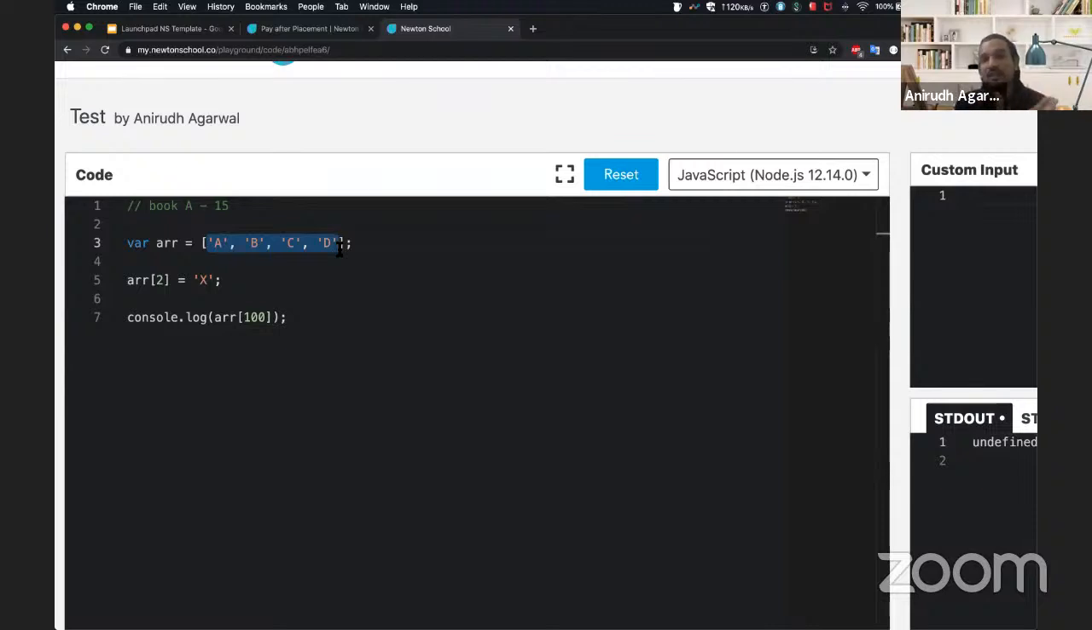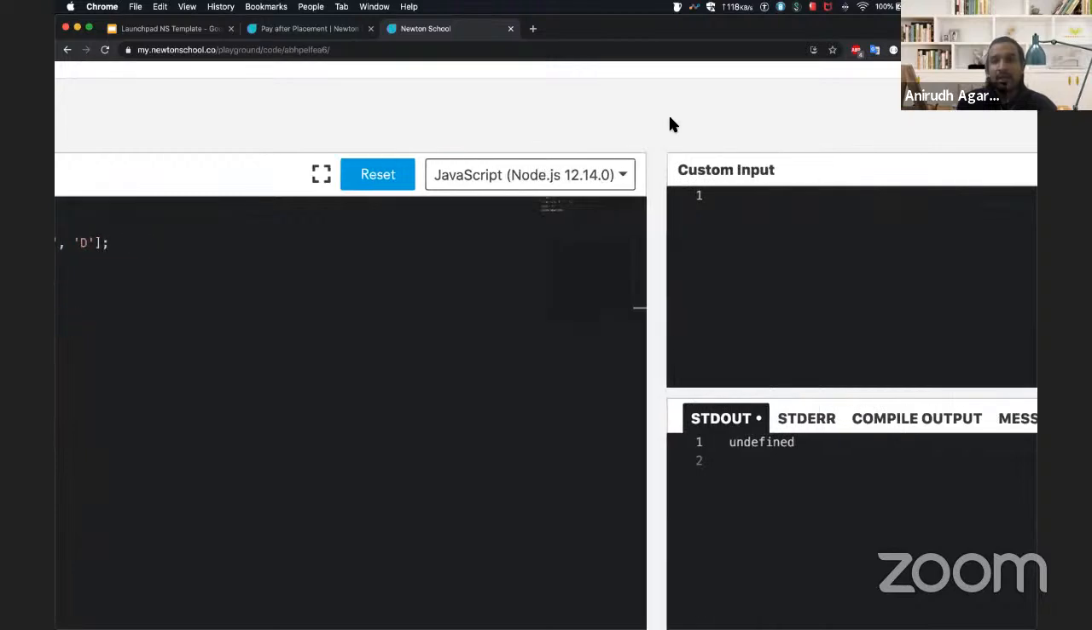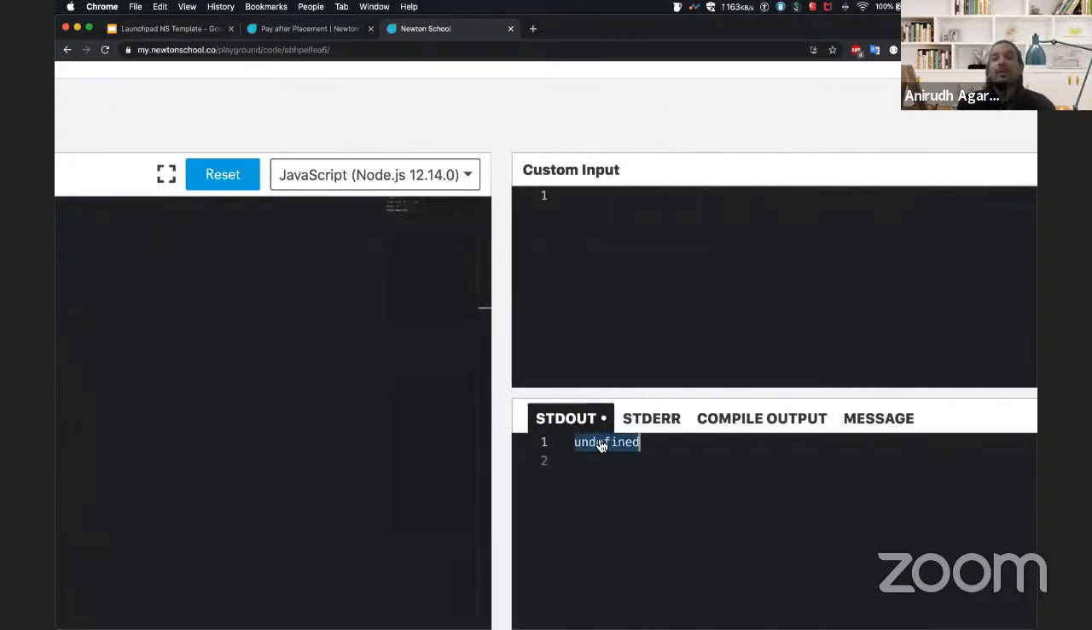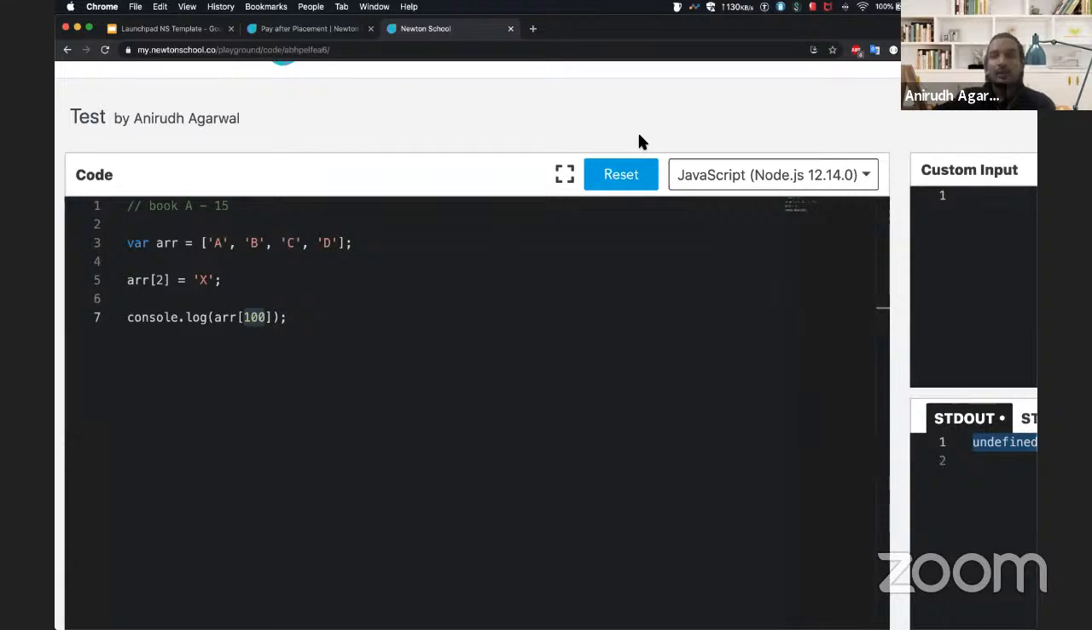But in the world of JavaScript, if you try to access any element at a position which is not there, it will just give you an undefined value. It does not give you an exception. So that's a very good part about JavaScript, that at runtime the maximum that you would be seeing is an undefined value, and your program will just not stop its execution.